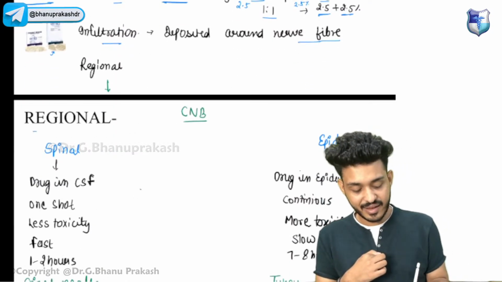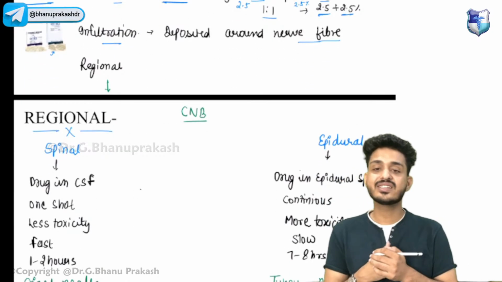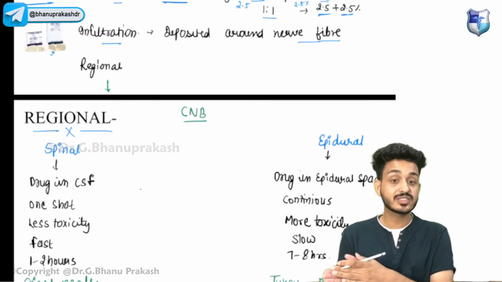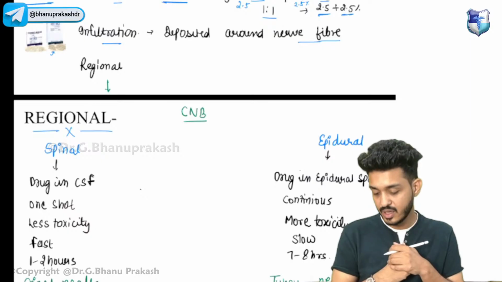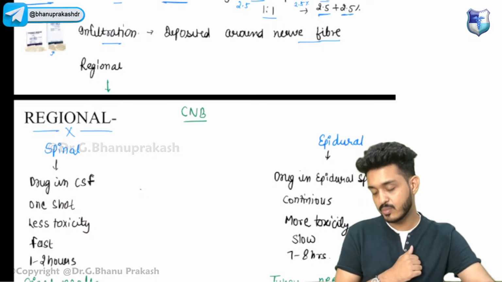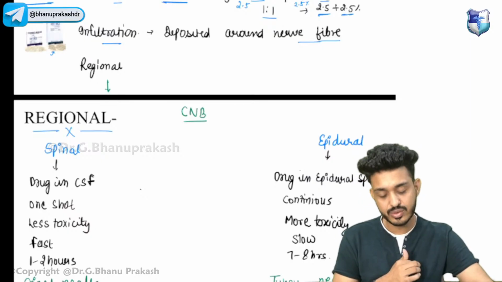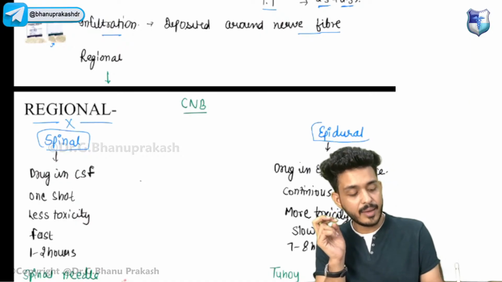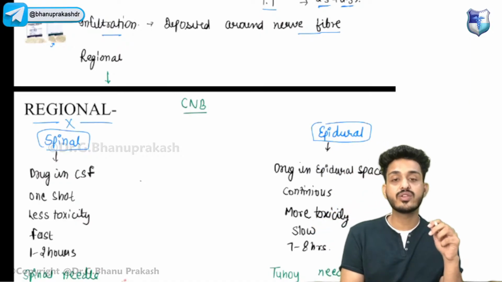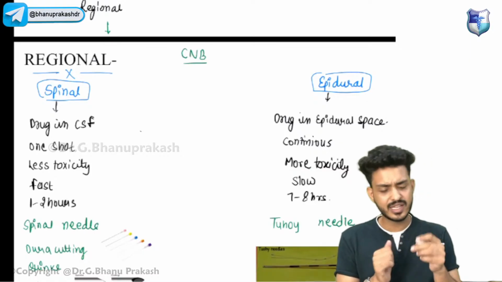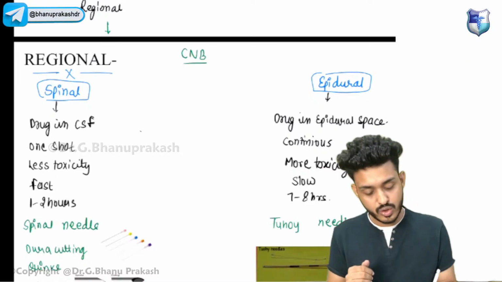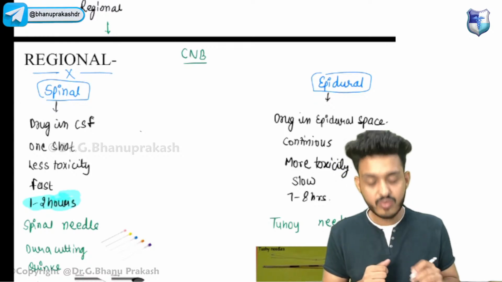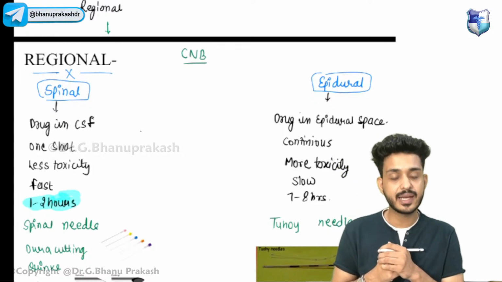Okay, next we are having regional anesthesia. Regional means particular region will be blocked. For example, we are having central neuraxial blockade, we are having peripheral neuraxial blockade. In central neuraxial blockade, guys, we need to discuss two things. First one is your spinal, and second one is your epidural. First of all, spinal anesthesia is for short duration, like just 1 to 2 hours. If I need a block for 1 to 2 hours, I would be using spinal anesthesia.